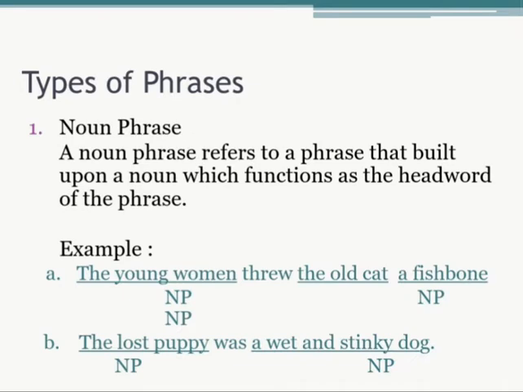The first type is noun phrase. A noun phrase refers to a phrase that builds upon a noun which functions as the head word of the phrase. Example: the young woman threw the old cat a fishbone. In this sentence, the noun phrases are the young woman, the old cat, and a fishbone. And the second example: the last puppy was a wet and stinky dog. In this sentence, the noun phrases are the last puppy and a wet and stinky dog.